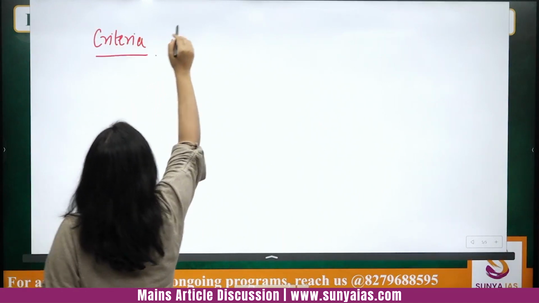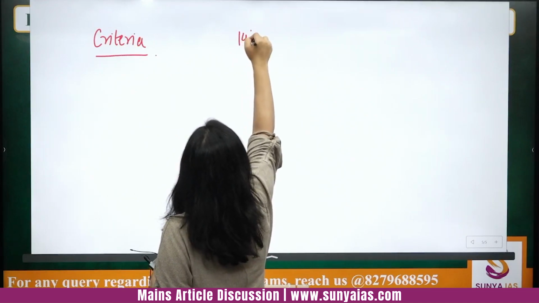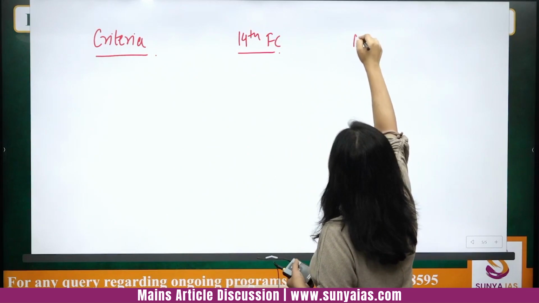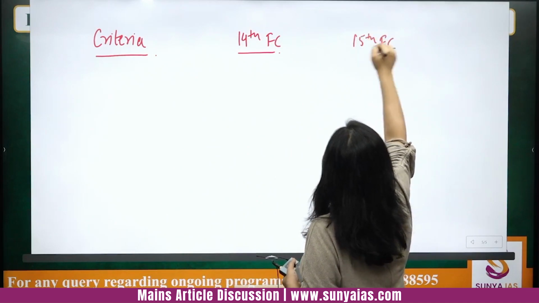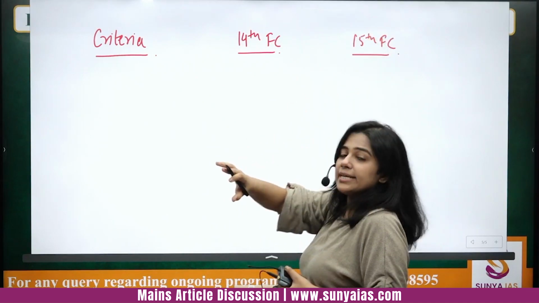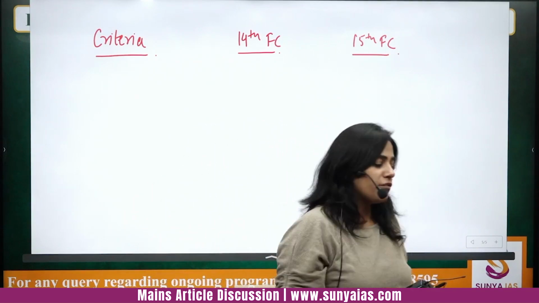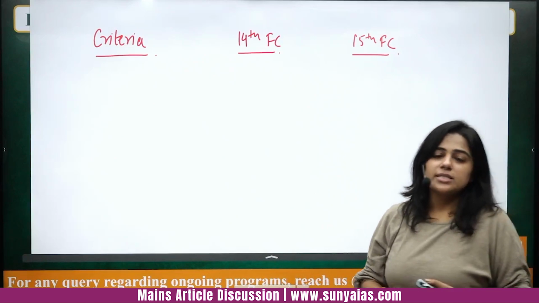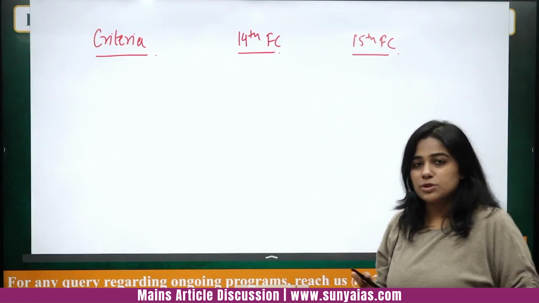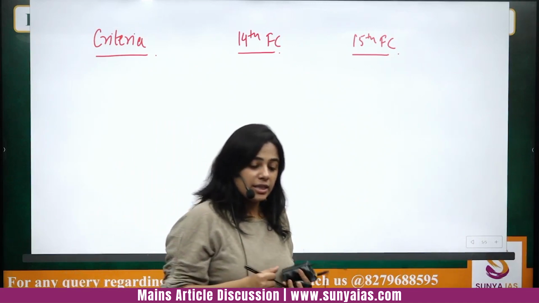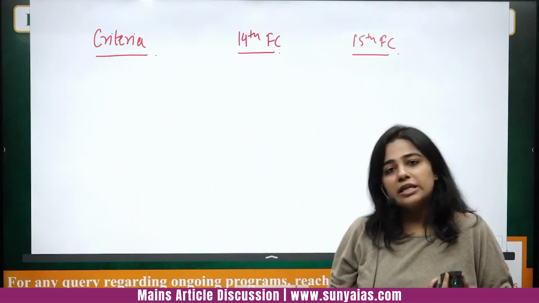Now please make this table: 14th Finance Commission and 15th Finance Commission. Just write the name of the criteria, how much weight the 14th Finance Commission gave to it, and how much weight the 15th Finance Commission is giving to it. On the basis of this weight assignment, the money is given to the states.